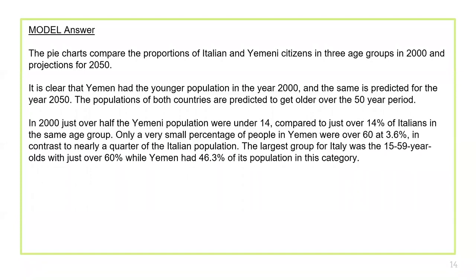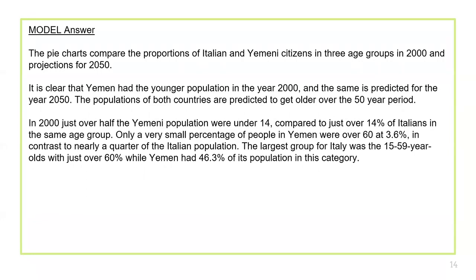And that's what I am specifying in detail. In 2000, just over half the Yemeni population were under 14, compared to just over 14% of Italians in the same age group. You can see approximation and fractions are used in writing. Only a very small percentage of people in Yemen were over 60, at 3.6%. It is very easy.